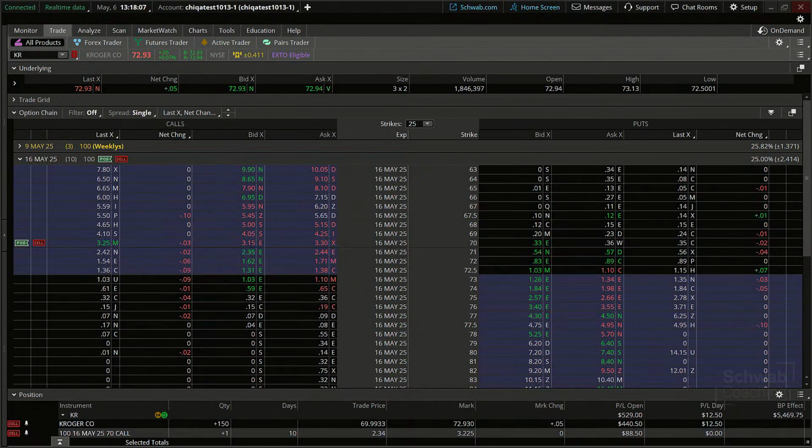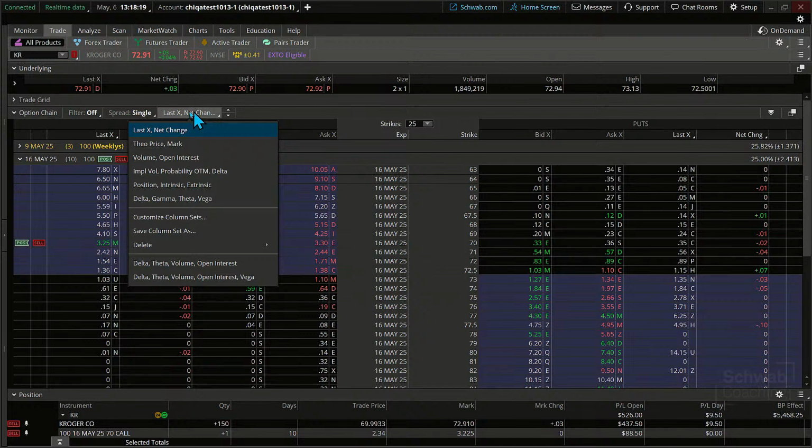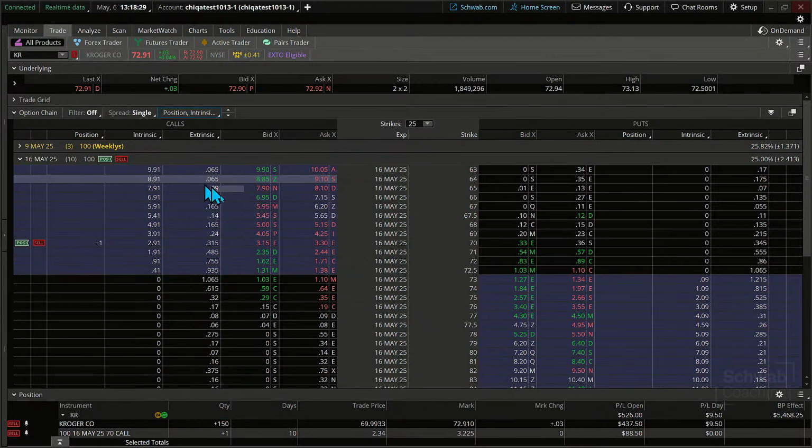How much do we have left on this trade? In terms of intrinsic value, if this thing were just to stay at this level this whole time, what's that option actually worth? I'm just going to click just to the right of the option, pull it on down, and there it is, intrinsic, extrinsic value. This is all part of everybody's platform, so you can see that there. But this trade would be worth the intrinsic value. Extrinsic is about 31 cents in time value. Extrinsic just below $3, but about $2.91.